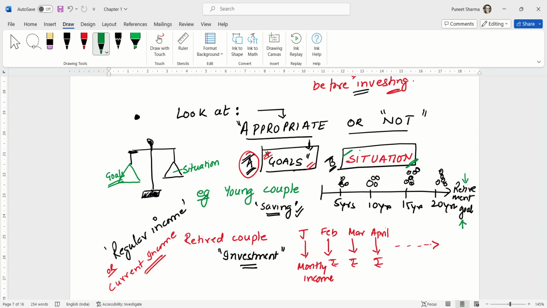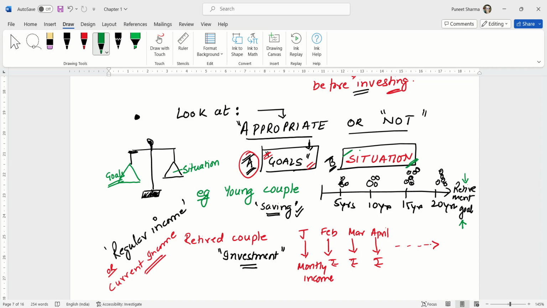So they need to invest now, but they do not have large money. They have to start with a savings product. Savings in a bank would not make sense. Savings in equity will make sense because in the long term equity yields the best returns in the market. So you would advise them to invest through a SIP or something like that, or pile up stocks slowly in a saving mode.